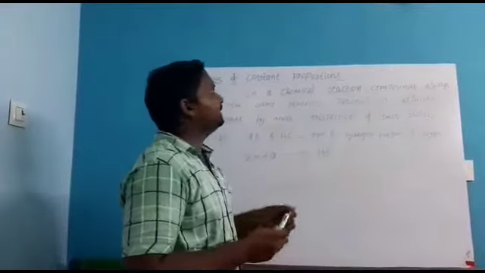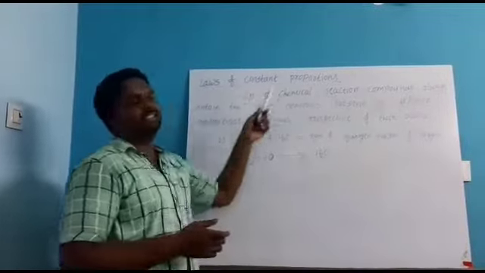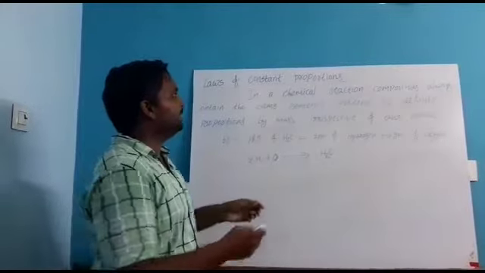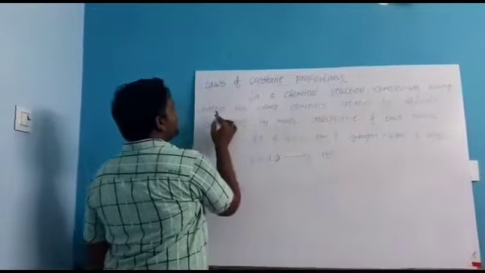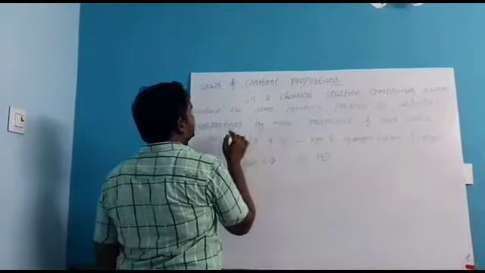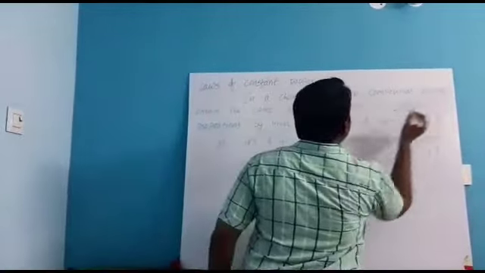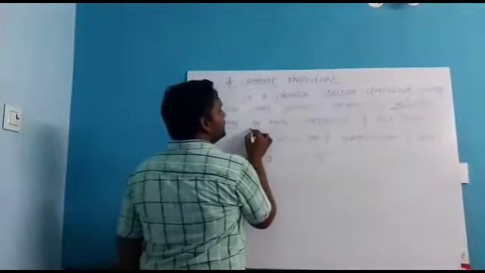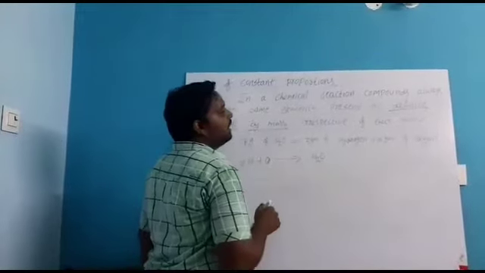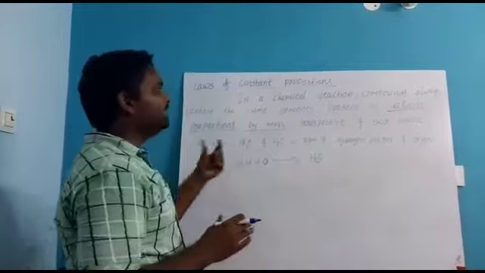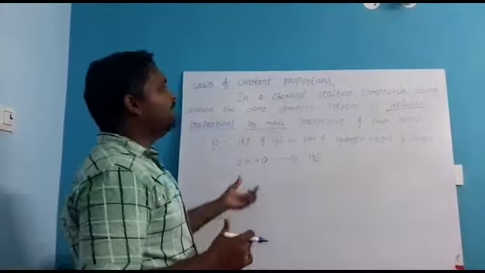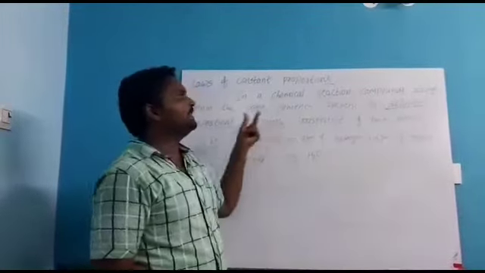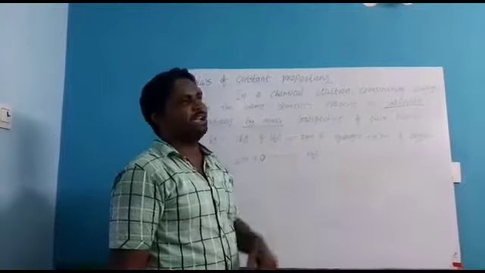Now we see another law that was in your textbook, that is the law of constant proportions. The definition of the law of constant proportions: in a chemical reaction, compounds always contain the same elements present in definite proportion by mass, irrespective of their source. That means in a chemical reaction, all elements have a definite proportion based on mass. By definition you can't understand, so I wrote one example here.